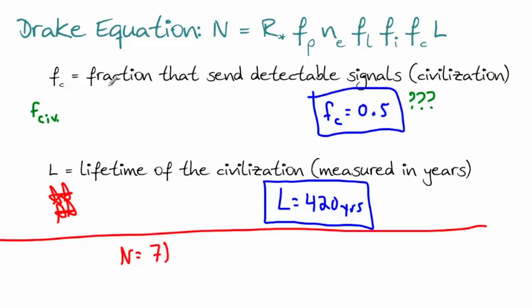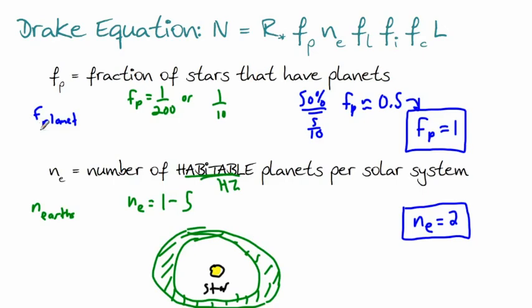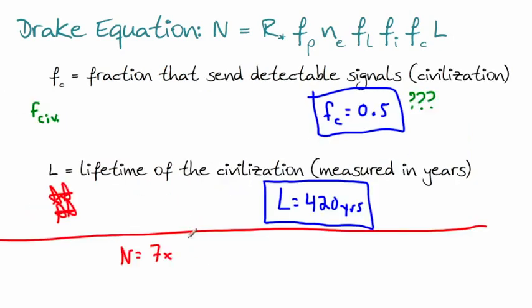Times, so actually I'll write it like this. I'll put a little x there. A lot of people like to see it like that. So I'll say 7 times Fp. Now what's the fraction that have planets? Let's see here. Here we have Fp, which is 1, and Ne, which is 2. So I'll go back and write those out. Okay, so we have Fp and Ne, so that's going to be 1 and 2. Let me just go back to my screen here. There we go. So we're going to say times 1 times 2.